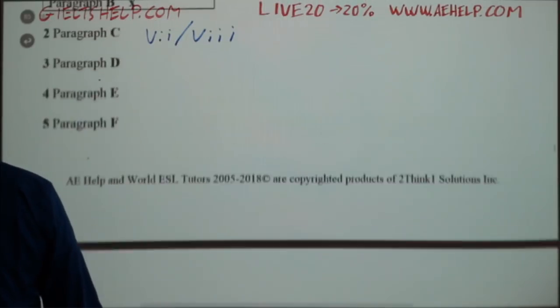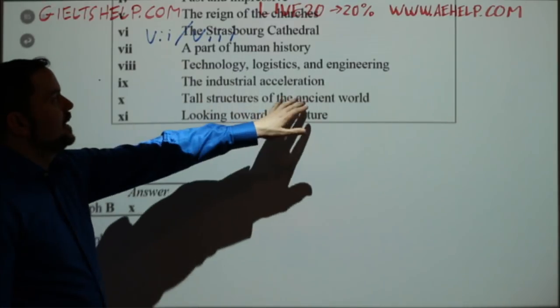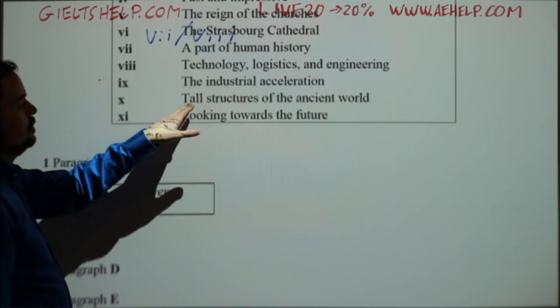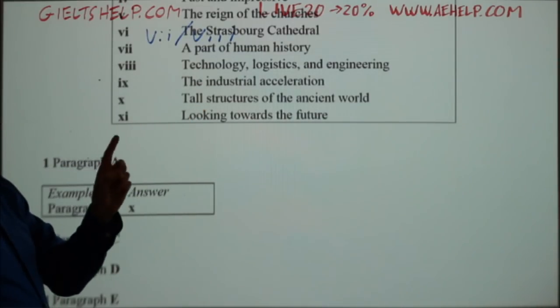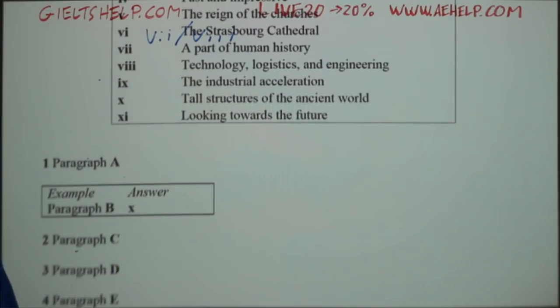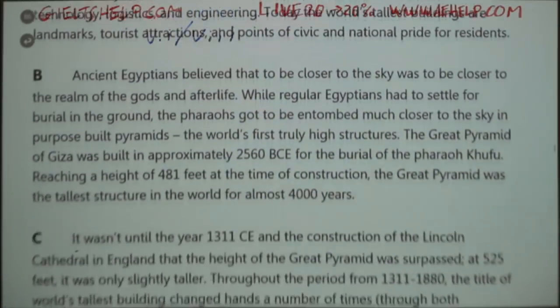And again, that one is given to us. That's number 10, structures of the ancient world. So we know that we are not dealing with that, but we do know that that's what that paragraph is about. That gives us the what answer, okay? Not to forget about that. That gives us the what answer. Okay, so going on to paragraph C.